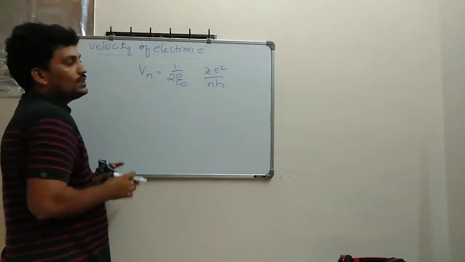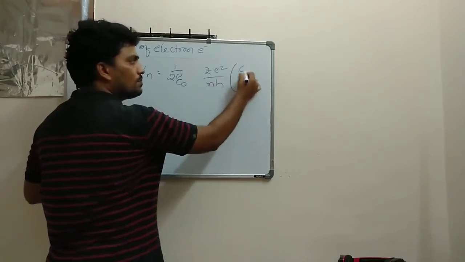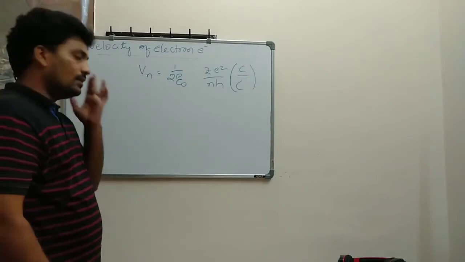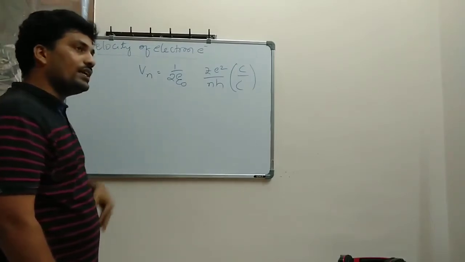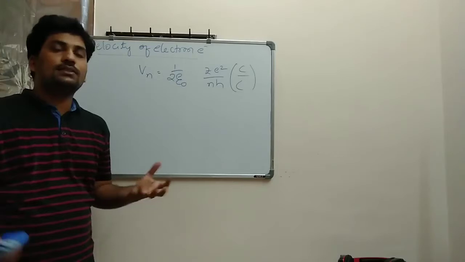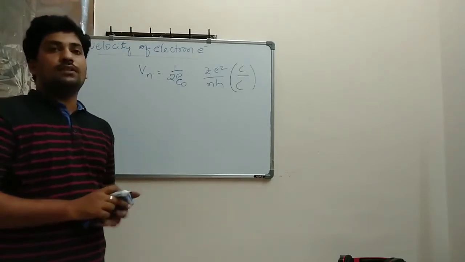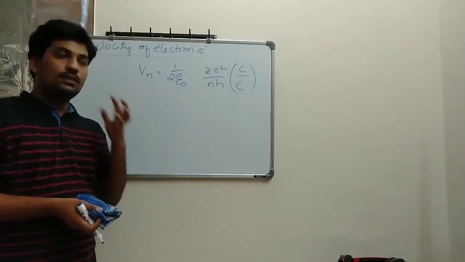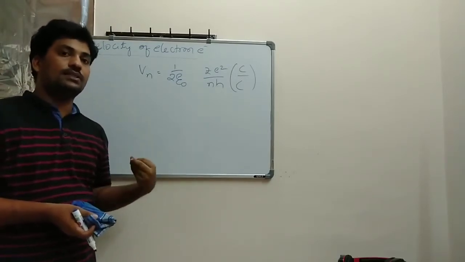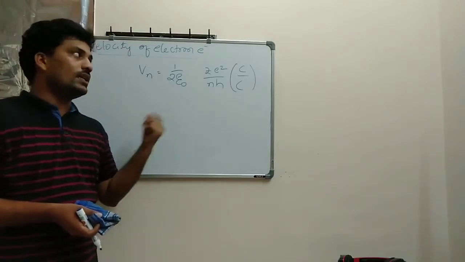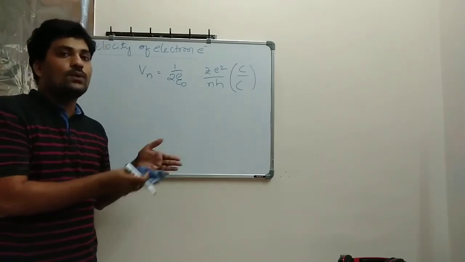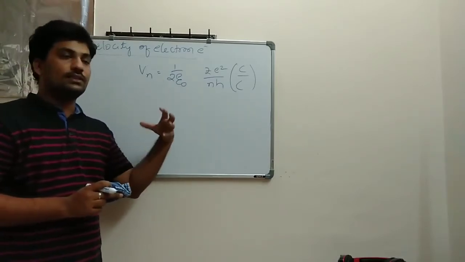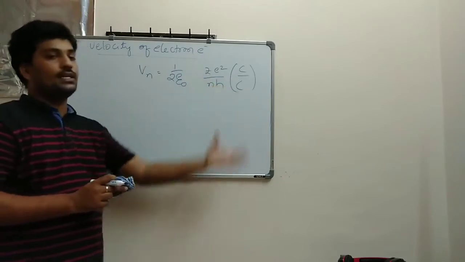See this equation, I wanted to multiply and divide with the velocity of light. So what does velocity of light mean? Suppose there is a chance that I give some energy to the electron with a certain gamma energy, let's suppose a gamma radiation, whose value is equal to the velocity of light. When it is involved, then the energy level changes. So at that time I need to get the velocity of electron in terms of this relation, which is also important.